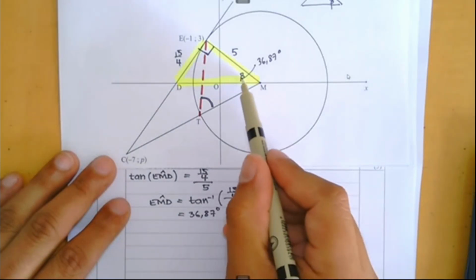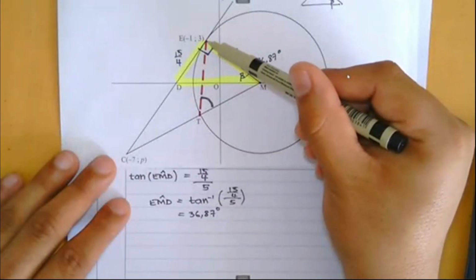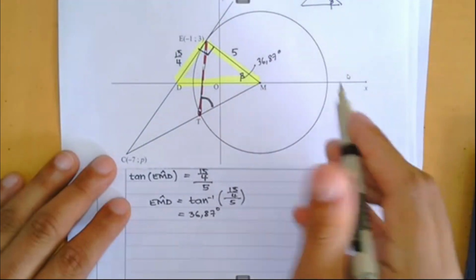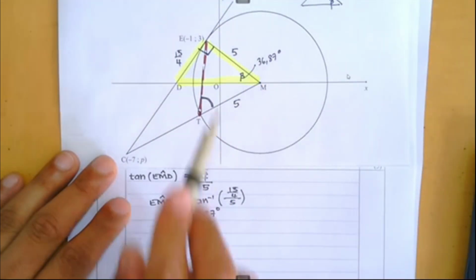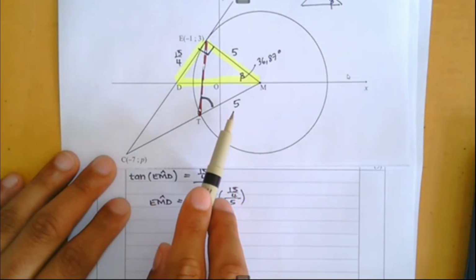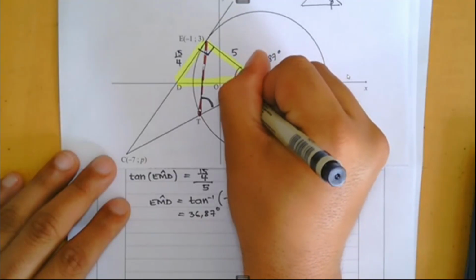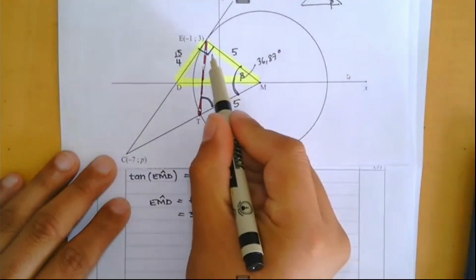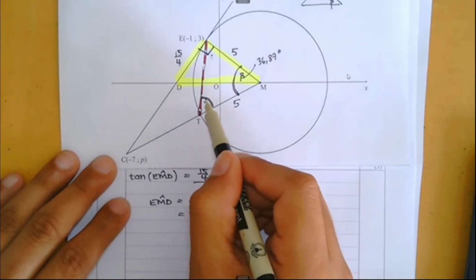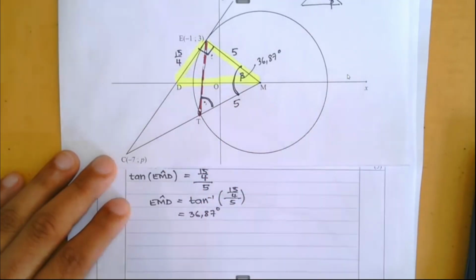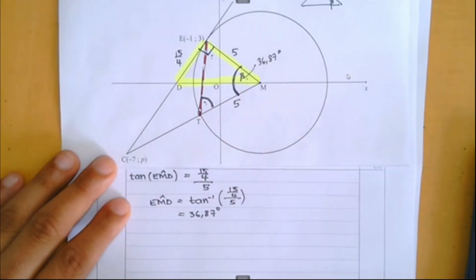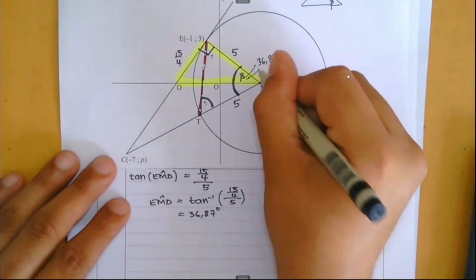Now, why did I go and work out that? Because, ladies and gents, when we connected this E and this T over here, what I realized is that it essentially forms an isosceles triangle. Because EM and MT are both radii, we know that they are both 5, which means if I can work out this angle, I'm able to work out both of those angles independently because they will be the same, right? Angles opposite equal sides. So my goal in working out beta is, this is just part of me working out this full angle. Beta sorted.